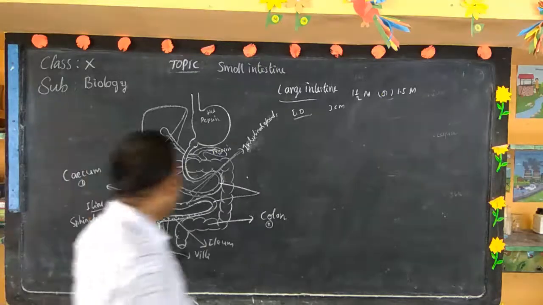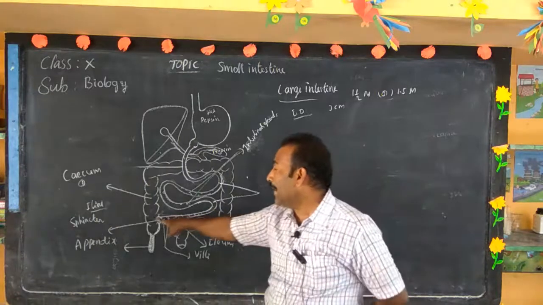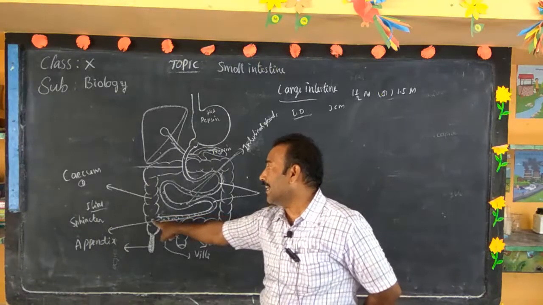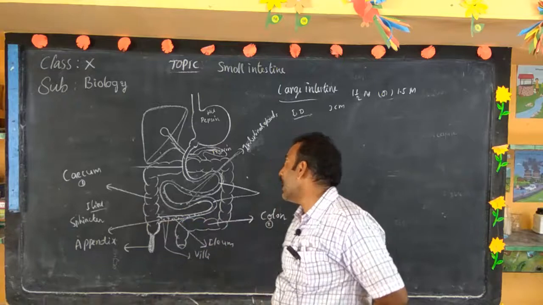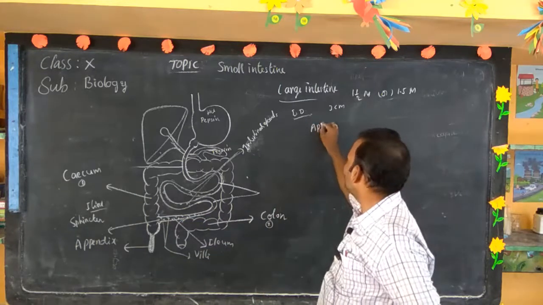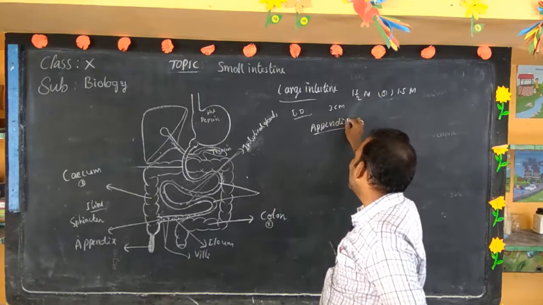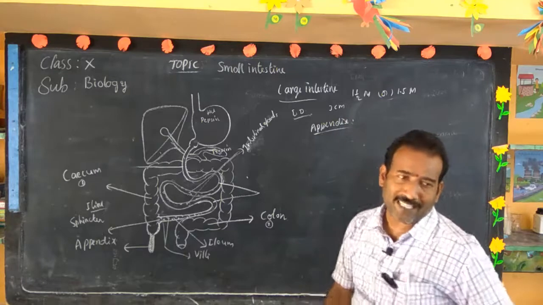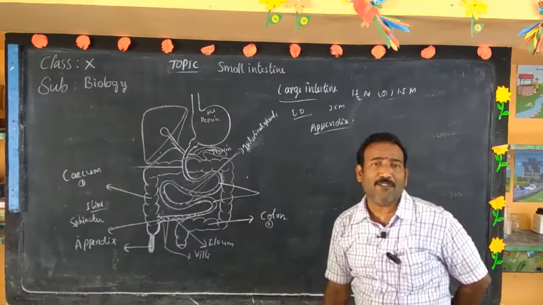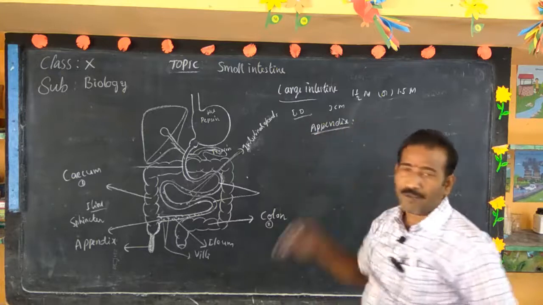The finger-like projection present where the ileum meets the large intestine is called the appendix. This appendix has no role in human digestion. It has no enzymes for the digestion of food.